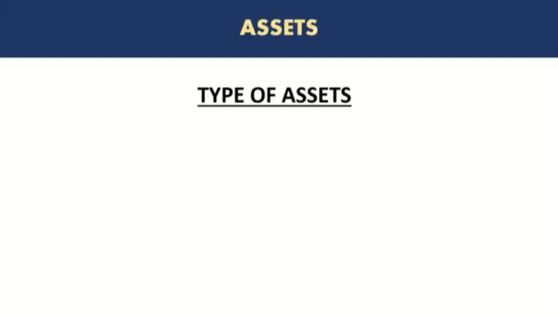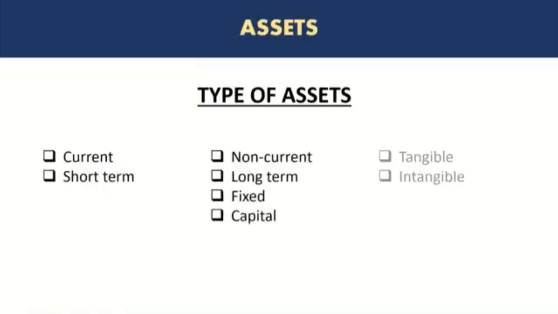Let's look at types of assets. Broadly, there are three categories of assets. Two of them are based on time, whether the assets are expected to be realized in the short term or the long term. And the third one is whether the assets are touchable, tangible or not, right? So let's go through them one by one.